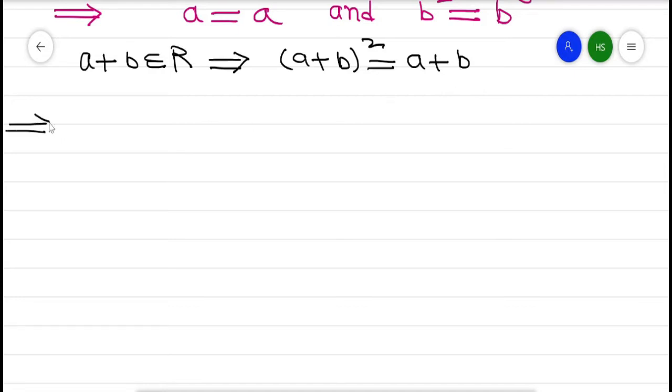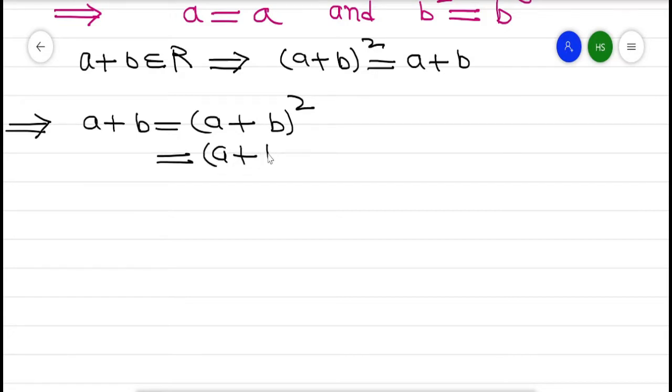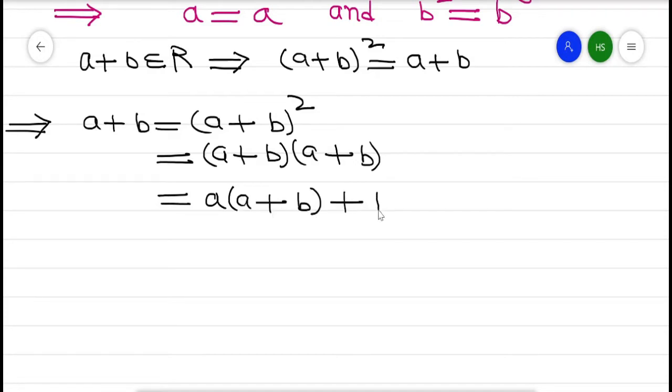So a plus b equals (a plus b) squared, which is (a plus b) into (a plus b), which is a into (a plus b) plus b into (a plus b).